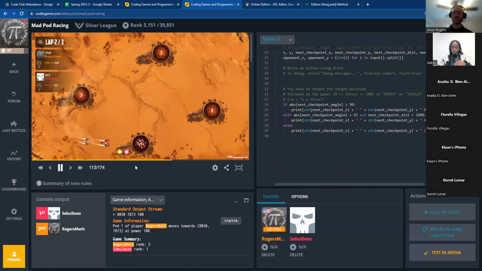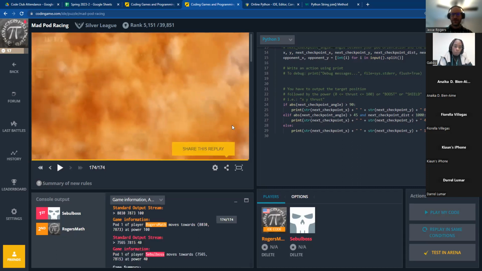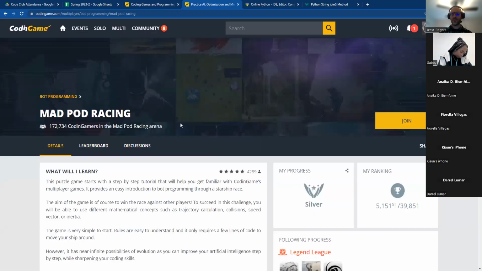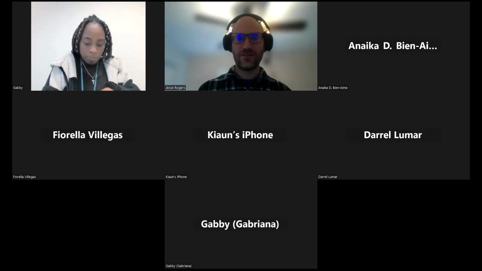It just wants to know the thrust and the direction that you're sending your pod. And that'll get you on the leaderboard if you just get started with this. So these are really fun. They can be a little bit more tricky than the Clash of Code in most cases, but sometimes they are pretty easy.